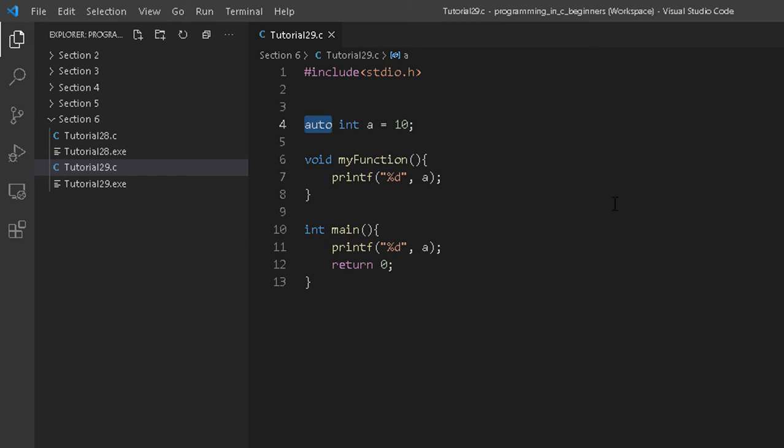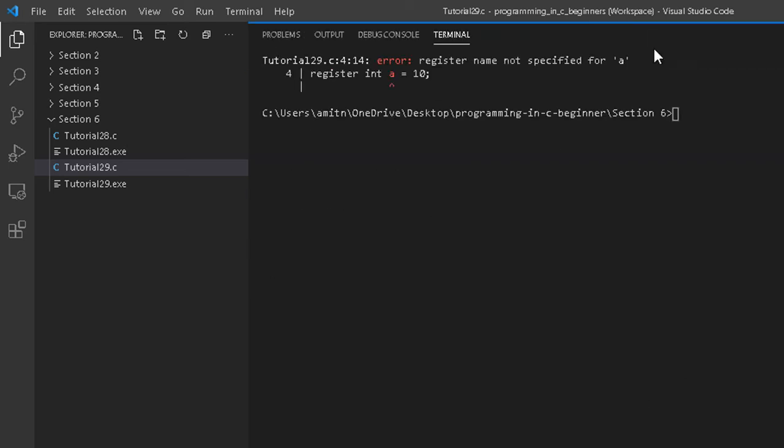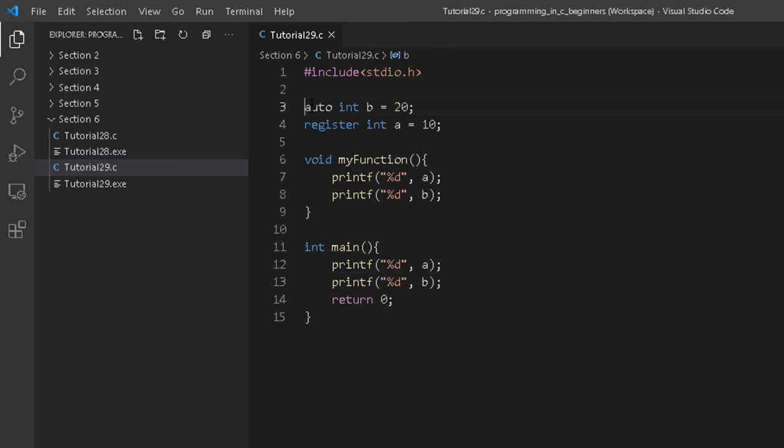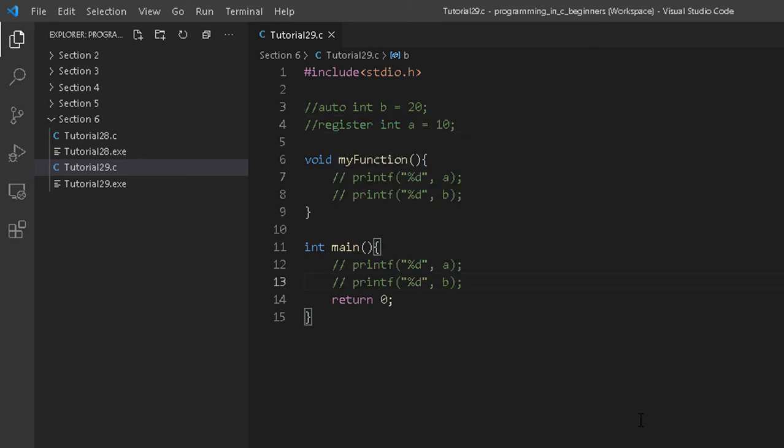Now let's try to use register, and once I use register over here, let me run this one more time, and you will get the same kind of error, right? But this time this error will be for register. So definitely any variable declared as auto or register belongs to local scope and you cannot use it globally. So we have seen these two, auto and register, and now it's time to see the next two, which is for the global lifetime, right? So let me comment them out. Okay, now let me show you the use of static and extern storage classes, right?